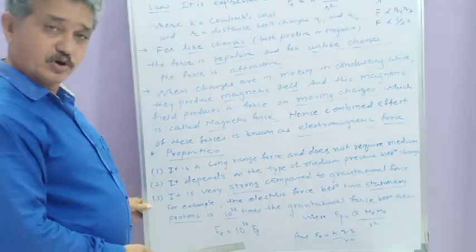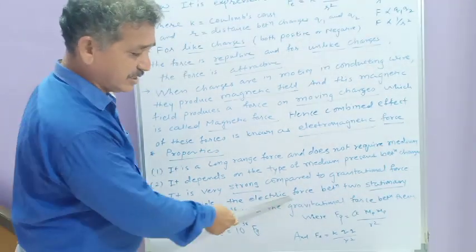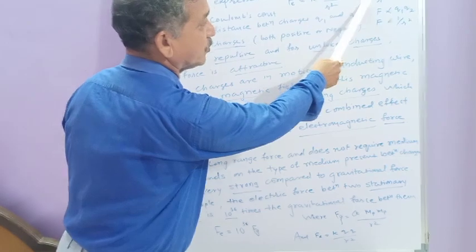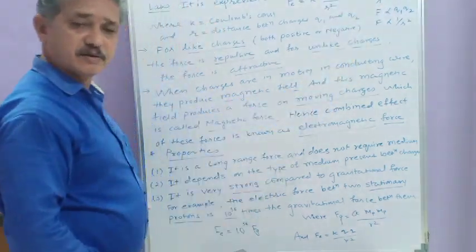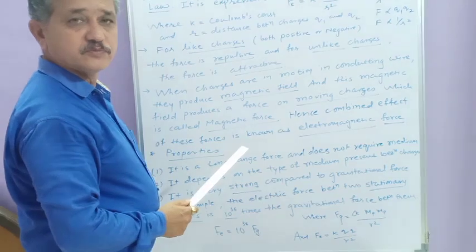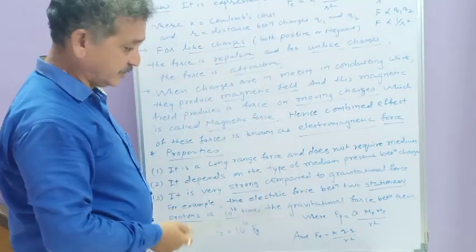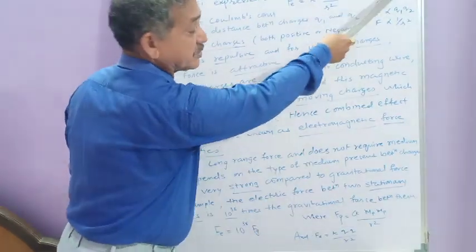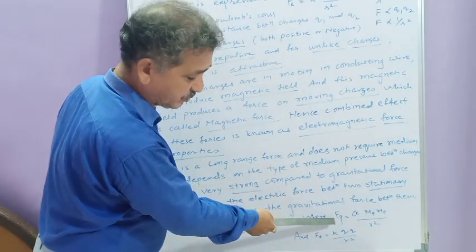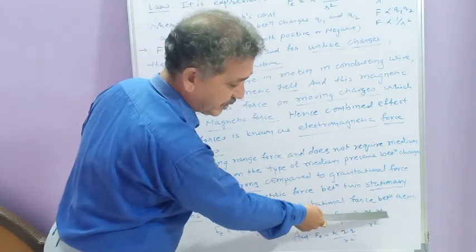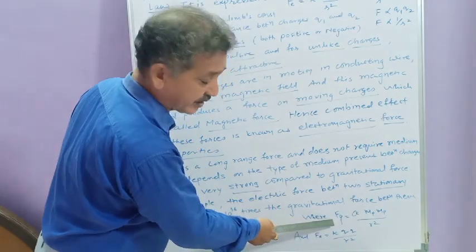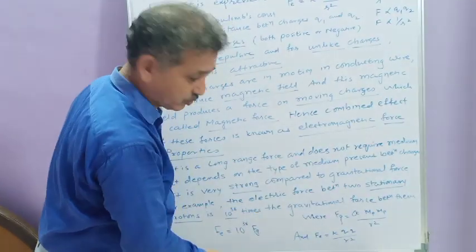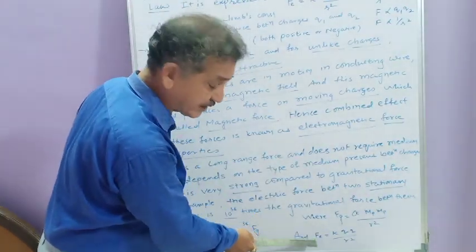How much stronger is it? So let us see. For example, the electrostatic force between two stationary protons. It means if this is one proton, this is another proton, and distance r is there. According to this equation, you determine the electric force. Thereafter, you replace the charges by masses, that means using the formula Fg equal to G into mp mp upon r square, you can determine the gravitational force. Putting the value of the charges of the proton, you can determine the electric force. So you get the electric force, get the gravitational force, and get the ratio.